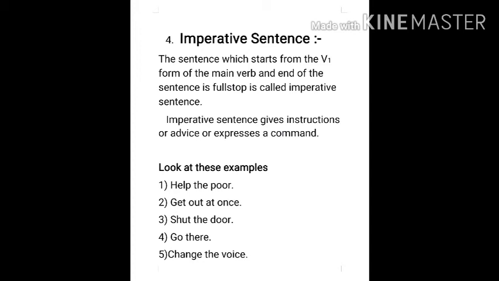Second one: get out at once. The sentence starts from the first form of the main verb and ends with a full stop. Third one is shut the door. The sentence starts from the first form of the main verb and ends with a full stop. Fourth one: go there. In this sentence also, go is the first form of the main verb and the sentence ends with a full stop. Fifth one: change the voice. The sentence starts from the first form of the main verb and ends with a full stop.